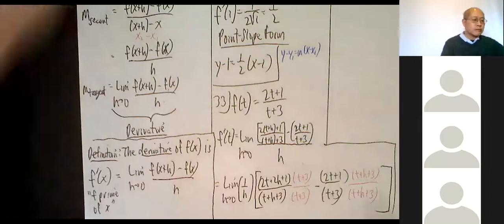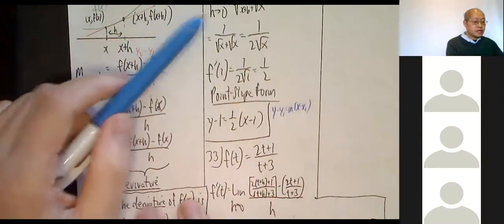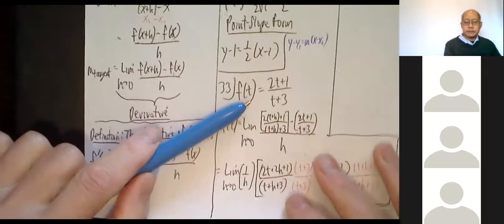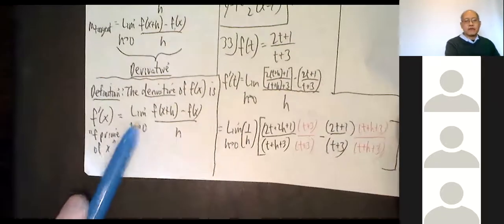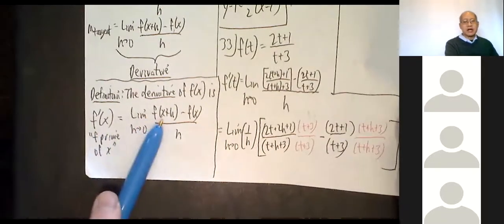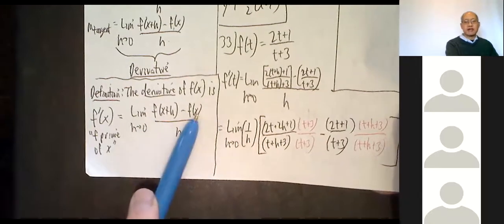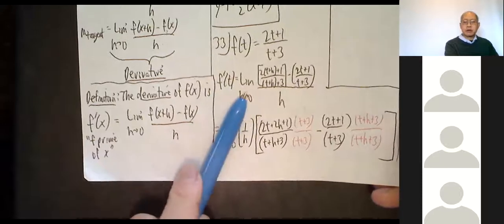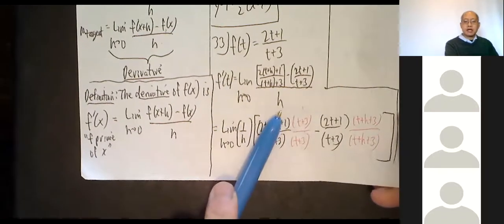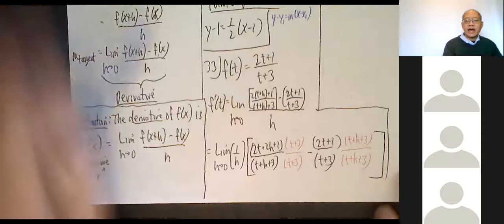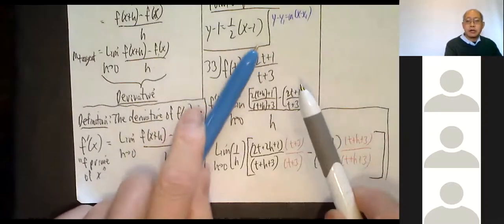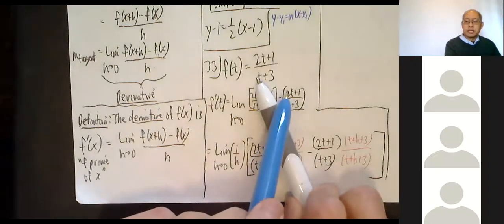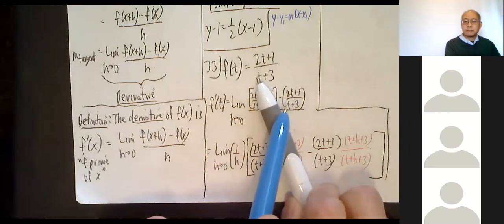All right, so here's my original function. f of t equals 2t plus 1 over t plus 3. So yes, I'm using this formula, except instead of writing x plus h, I'm writing t plus h. And instead of f of x, I'm doing f of t, but it's the same thing. All right, limit as h approaches 0, a great big denominator h. f of t is just the original, so I copy all of this stuff right here: 2t plus 1 over t plus 3.